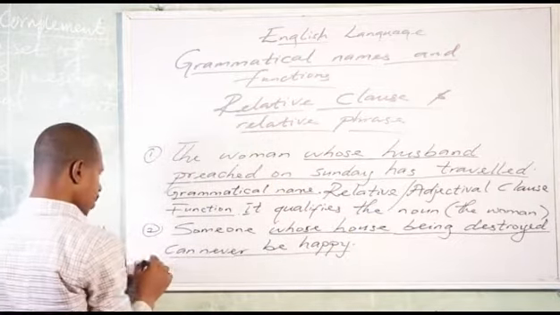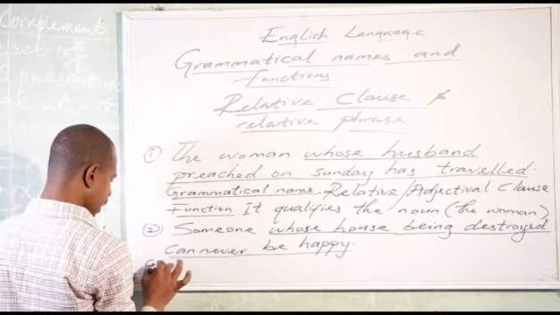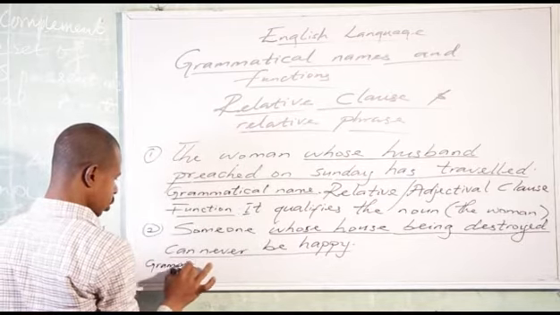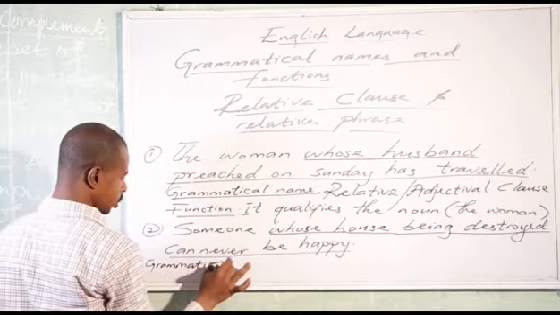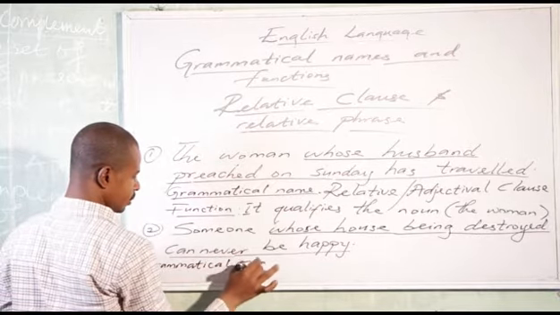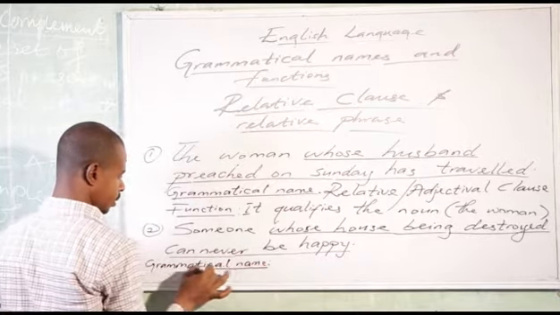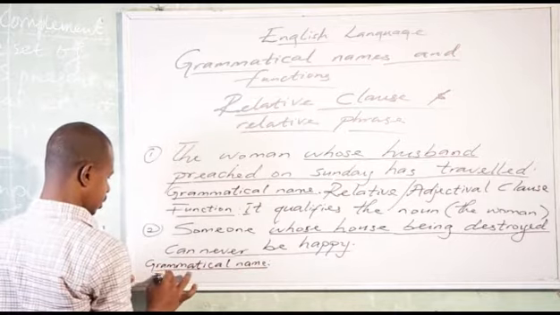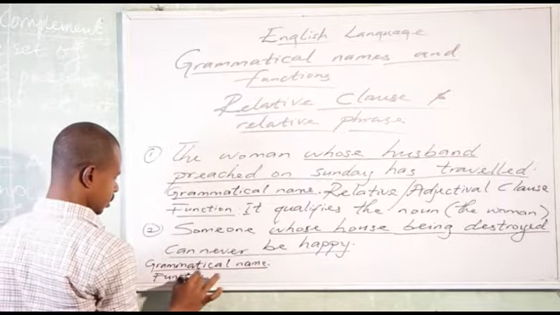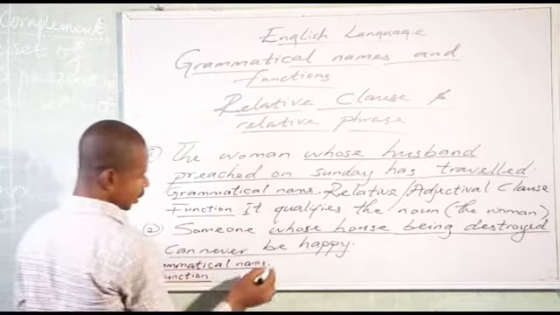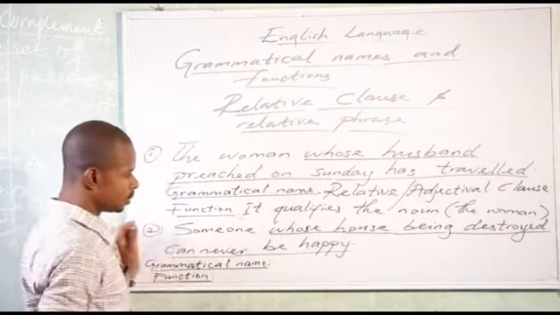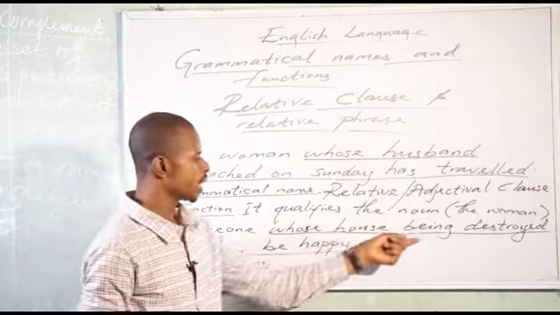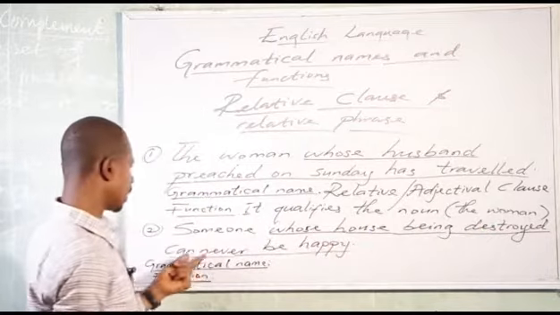Now, what is the grammatical name of the underlined expression on the board? Then the function. Whose house being destroyed can never be happy.